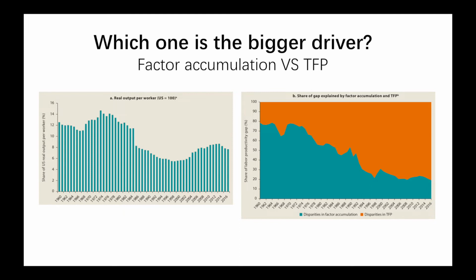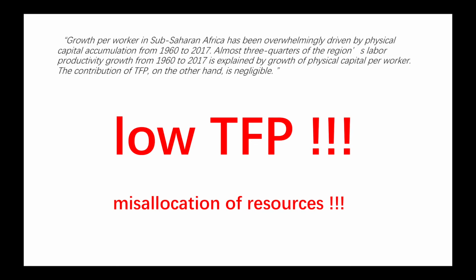Third, TFP differences have played a large role in explaining the gap in relative output per worker across SSA countries over time, implying that the rate of inefficient use of current technologies, attributable in part to resource misallocation, is getting more mileage in explaining the issue. In other words, the problem of low TFP, especially resource misallocation, is burdensome in SSA.